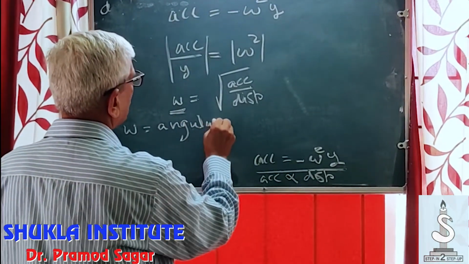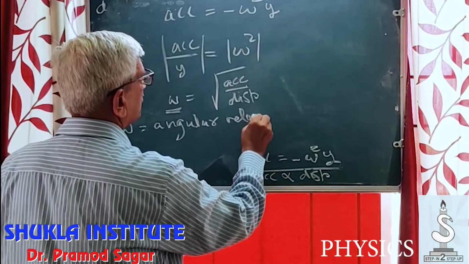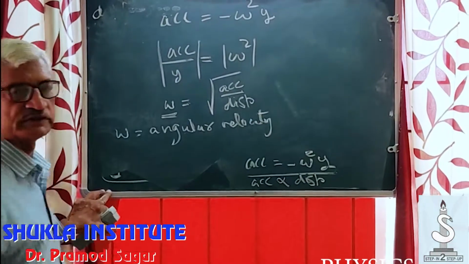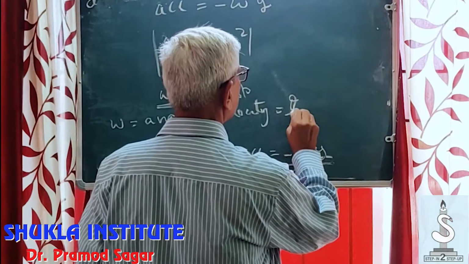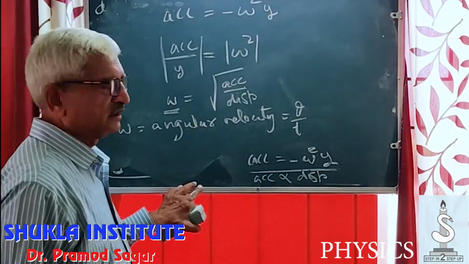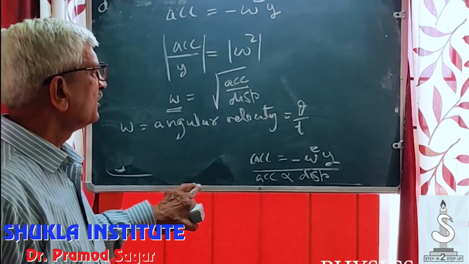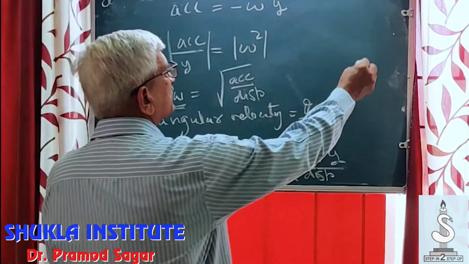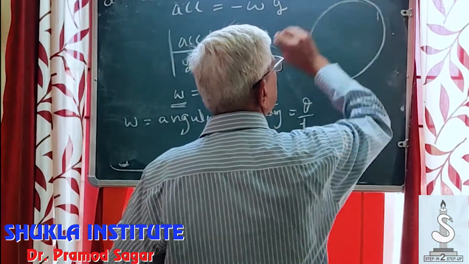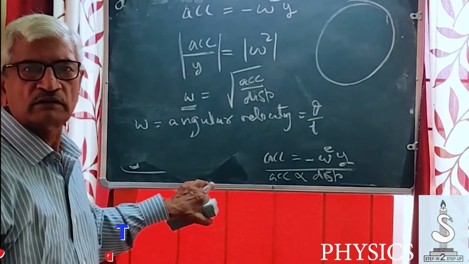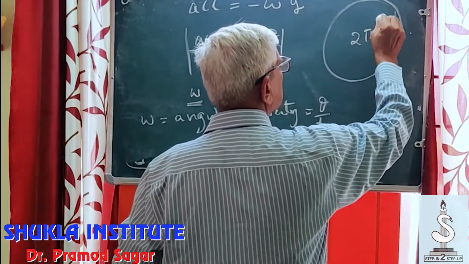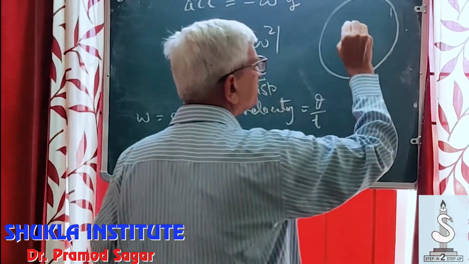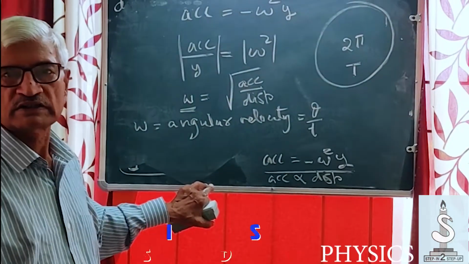Is angular velocity. This can be stated as theta by t, as I have defined earlier, but can also be taken in this complete circle. How much is the angle? 2 pi angle. How much is the time? So 2 pi is the angle here and t is the total time in completing this circle.